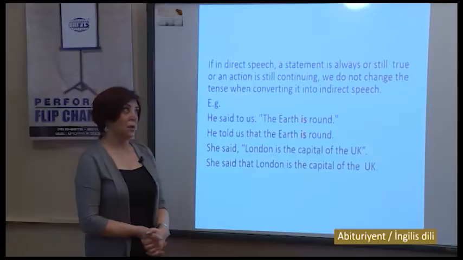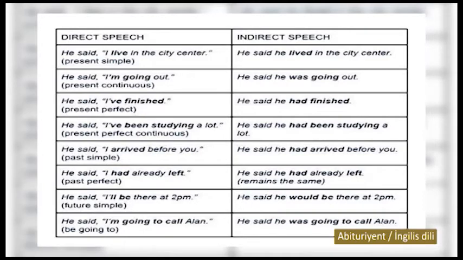Or he said, as you know, 2 times 2 is 4. He said that, as I knew, 2 times 2 is 4. They are facts. Let us once more look through and make clearer the tense changes. You see here, present simple changed to past simple, present continuous, past continuous, present perfect, past perfect, present perfect continuous, past perfect continuous, past simple, past perfect, that no changes happen here.